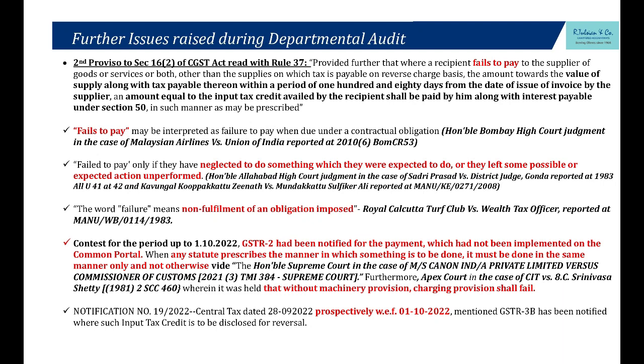Why? 180 days from the date of any invoice, if you have made payment after 180 days, sir, interest will be leviable. For example, it is the bill of April 2022. I have a purchase bill. I have availed the input tax credit. I have not made payment until 30th October. 6 months have passed. In November, in 3B, I have to temporarily reverse, right? As per this particular rule, I have to reverse temporarily in table 4B2.